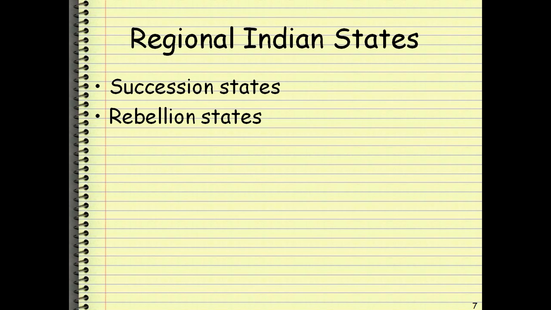Both these states were not theocratic states, like they treated Hindus and Muslims equally. Contrary to popular perception, both these states, either they be rebellion states or succession states, they both treated Hindus and Muslims equally, because many of the succession states had their prime ministers as prominent Hindus, and many of the rebellion states had Muslim people as leaders in their army and so on and so forth. So we have to keep this in mind.